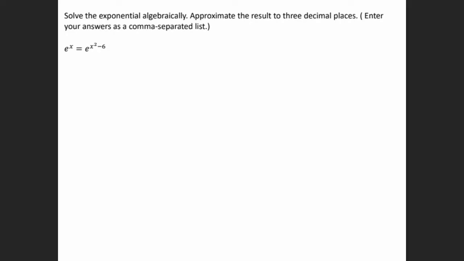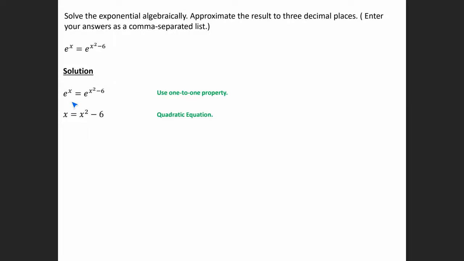Okay, so let's look at this one. Solve the exponential algebraically. Okay, so notice here that the base is e and the base is e. So since they have the same base, we can use the one-to-one property, and we can set the exponents equal to each other. So we get x is equal to x squared minus 6.